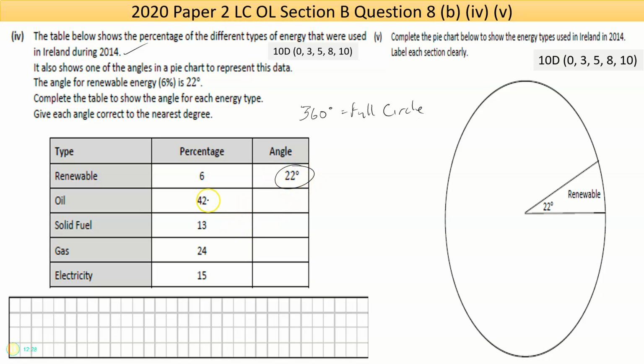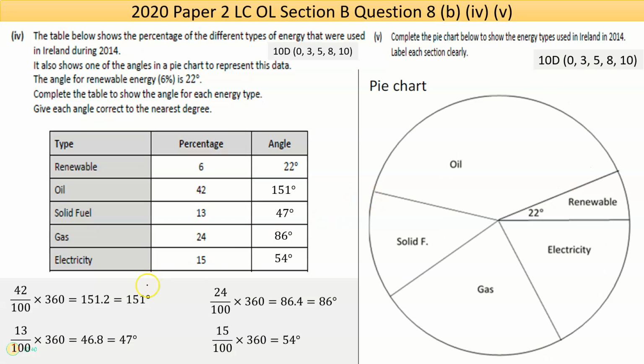Now, there are calculations, okay? We know that the percentage there is 42 over 100 is the percentage for oil. You multiply that by 360 degrees. I have it done here. I got 151.2. Now, I should have read the rest of the question. It says round to your nearest degree. That's 151. If I do the same thing for the rest, so solid fuel is 13 over 100 by 360.